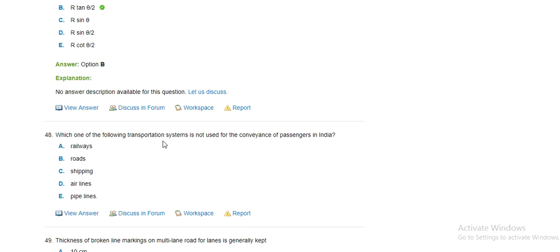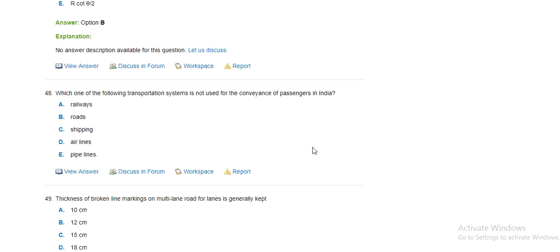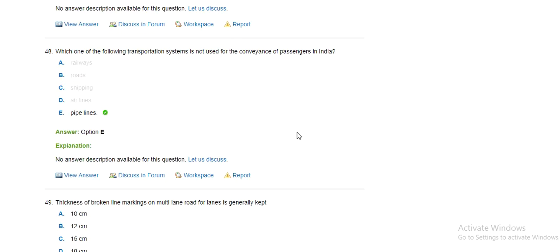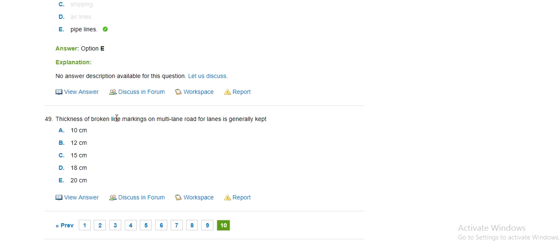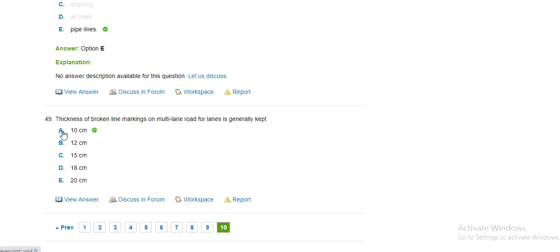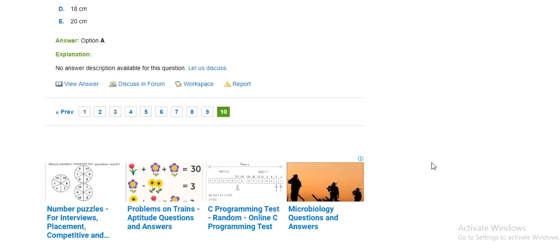Which of the following transportation systems is not used for conveyance of passengers in India? Pipelines. Pipelines is the one not used. Thickness of broken line marking a multi-lane route for a lane is generally 10 cm. Okay.